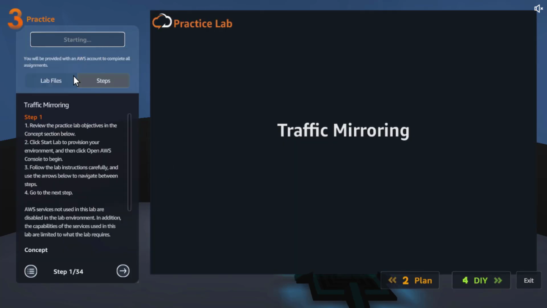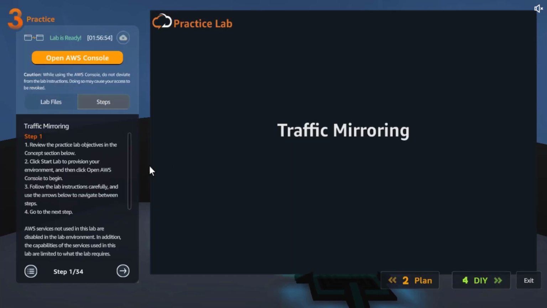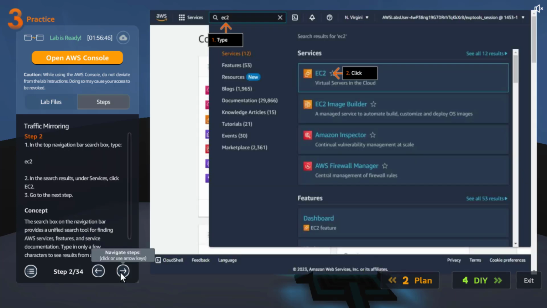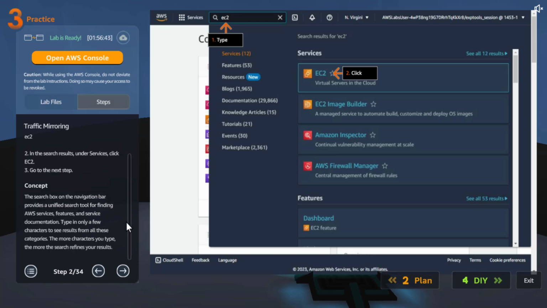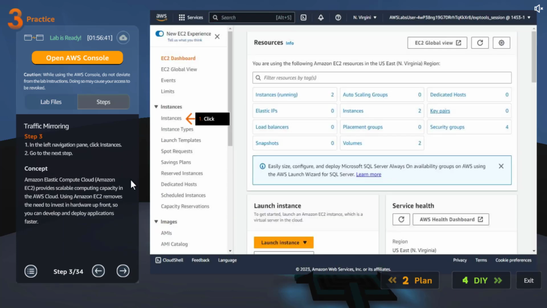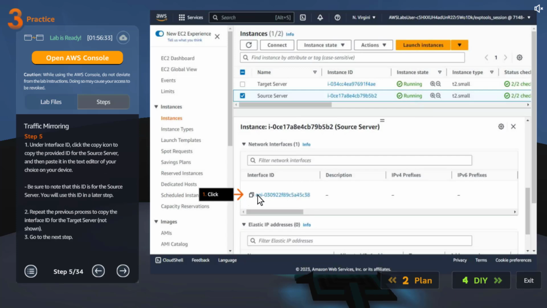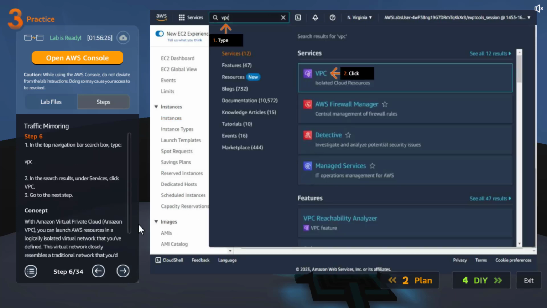Let's start the lab. As usual, I won't read the concept for each and everything that we are going to do, so you pause the video, read it and move forward. So we are going to go to the EC2 instances, source server, go to networking, scroll down, and this is the network interface ID, your ENI. Click on that particular one.